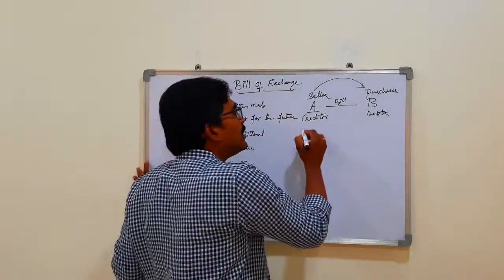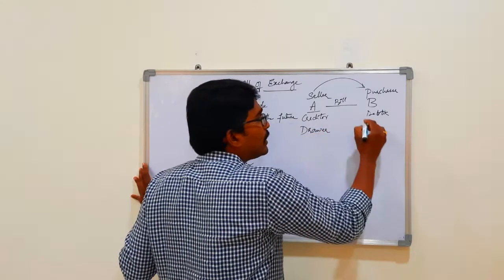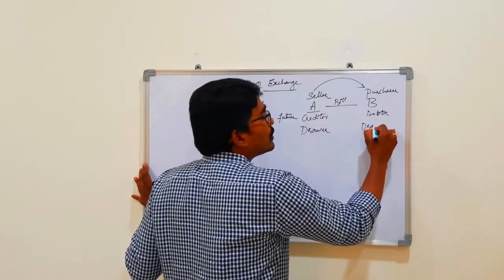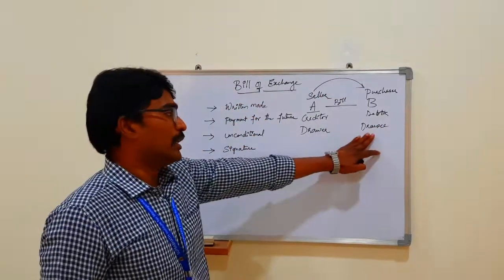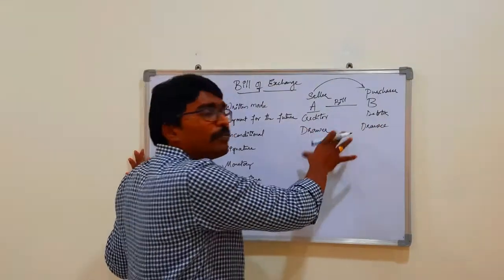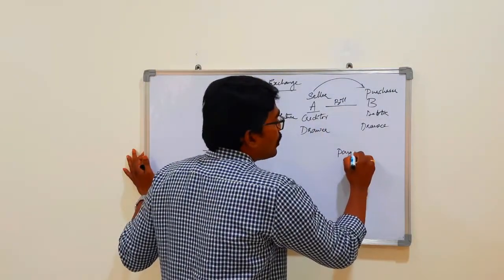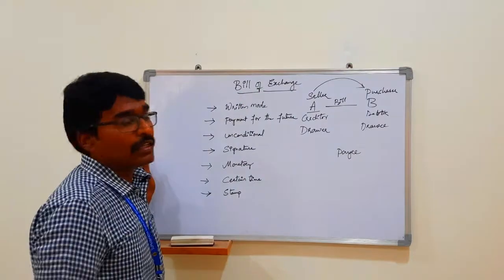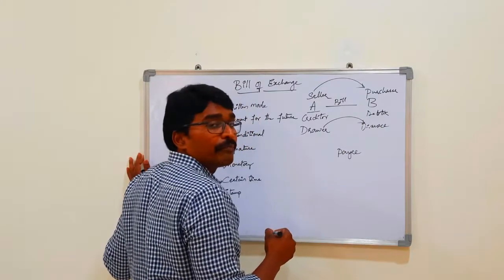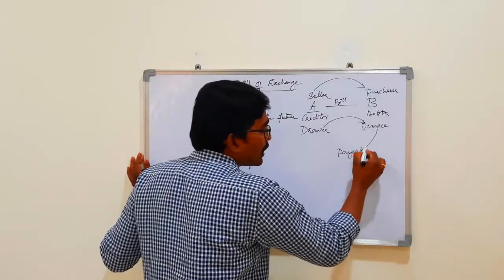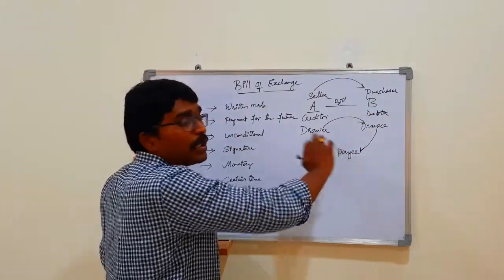In a bill of exchange, A is called the drawer and B is called the drawee. In general there are two parties in a bill of exchange, but sometimes there may be a third party who is called the payee. The drawer may direct the drawee to pay the amount to some other party, who is called the payee.